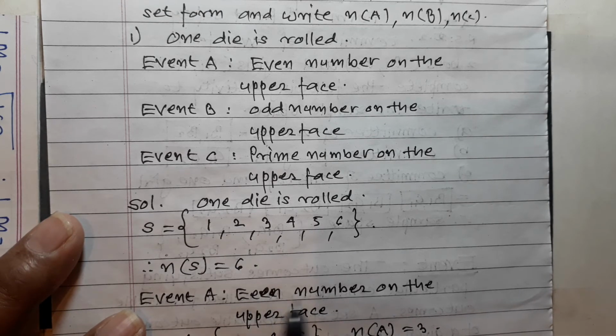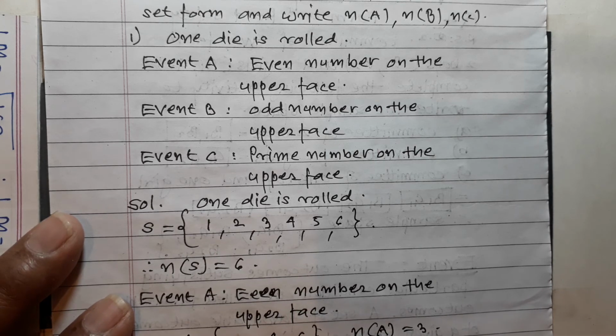This is the sample space and A is a subset. From this you select 2, 4, 6. These are even numbers. So 1, 2, 3, n(A) is equal to 3.